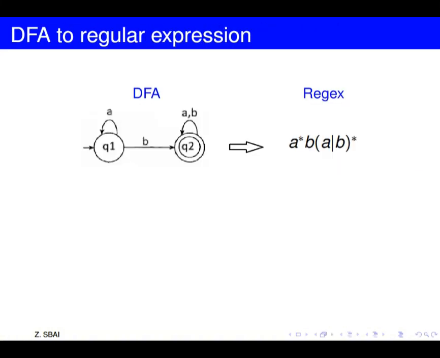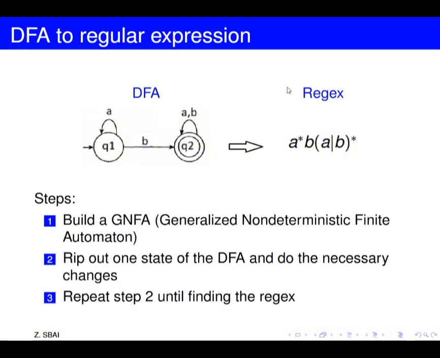We will be using this example to show the steps of how to convert a DFA to a regular expression. So the input will be a DFA and the output will be a regular expression. Two important steps are there. The first one is to build a generalized non-deterministic finite automaton from the DFA.